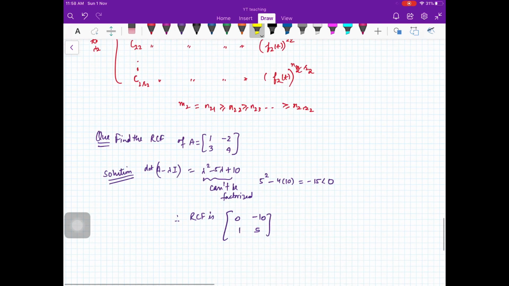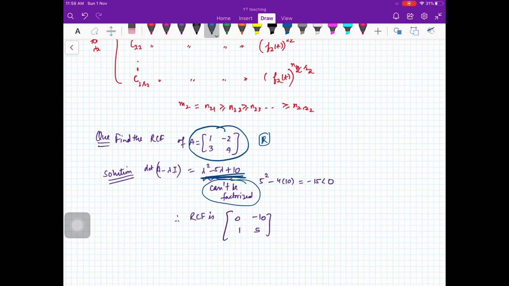Similarly for C2. For example, here your question is find the rational canonical form of this if you are working on the field of R. So here your characteristic polynomial will be lambda square minus 5 lambda plus 10, which cannot be factored into linear factors. So here we have only one polynomial. So its rational canonical form will be the companion matrix of this polynomial. How to write the companion matrix? Minus 10, 5, then 0, 1.